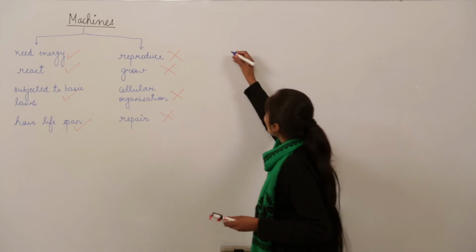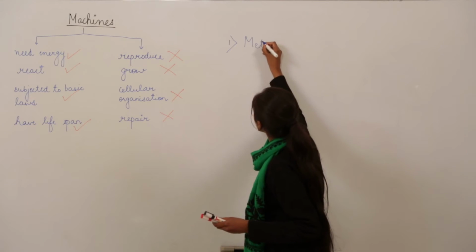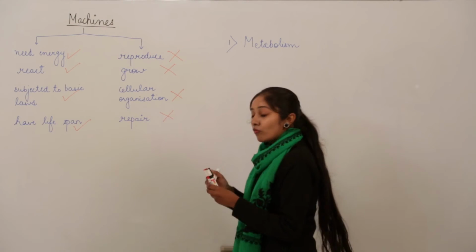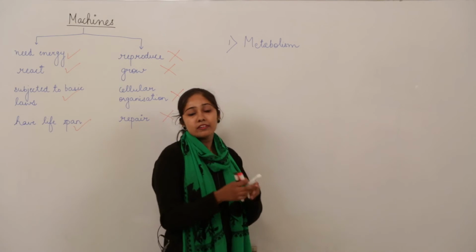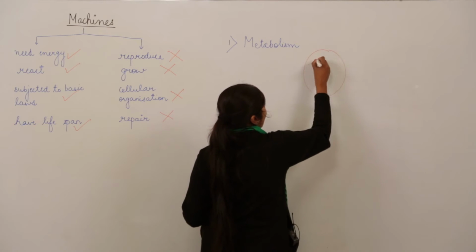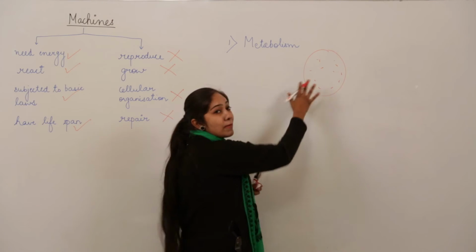Let us talk about the first characteristic that is found in living organisms, that is metabolism. Now what is metabolism? Since you know in a cell there are many chemical reactions that go on inside, the sum total of all the chemical reactions that go on inside the cell is known as metabolism.